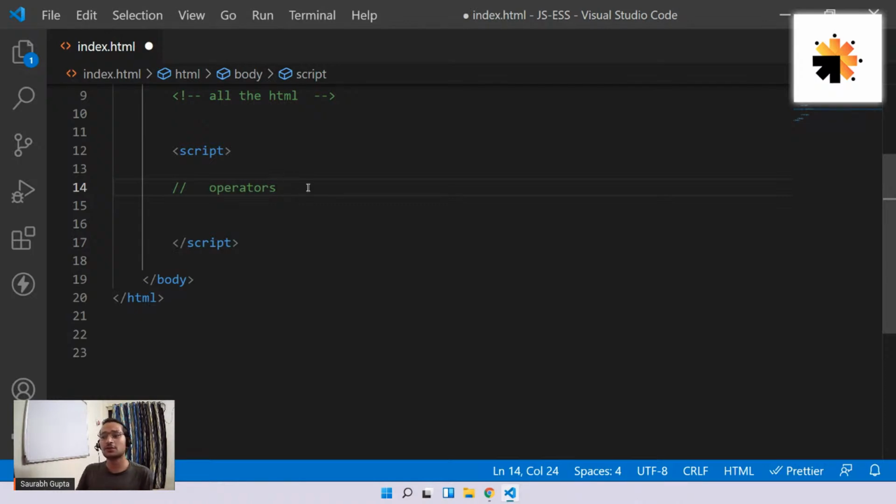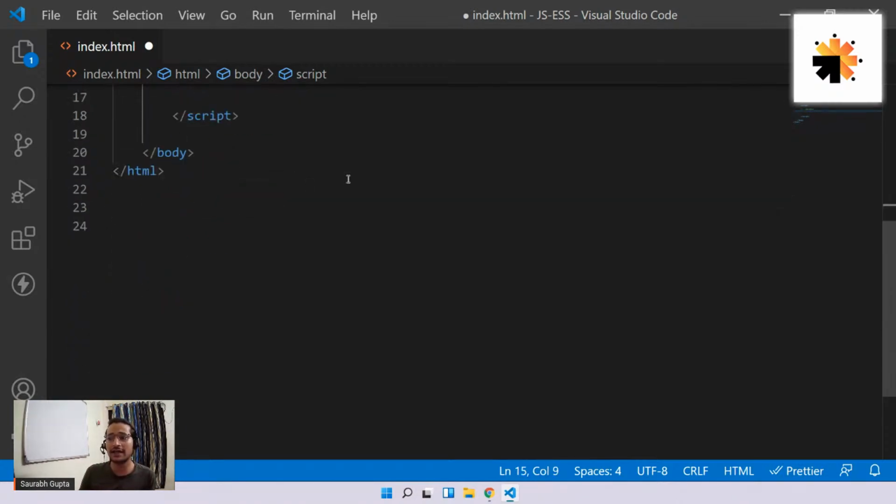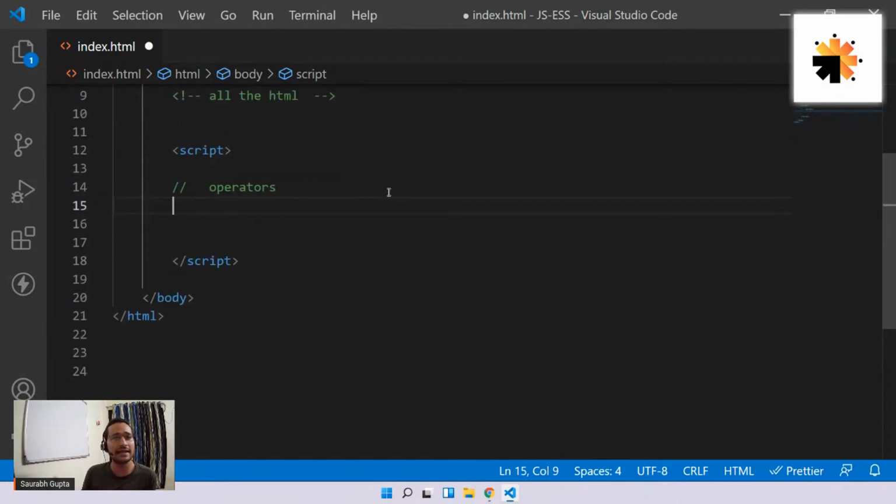Okay, so let's move ahead, guys. And as I said, depending on what they do, they are divided into categories. So let's see how many categories we have here. There are mainly three categories of operators in any programming language, mostly in all the programming languages. The first one is binary.